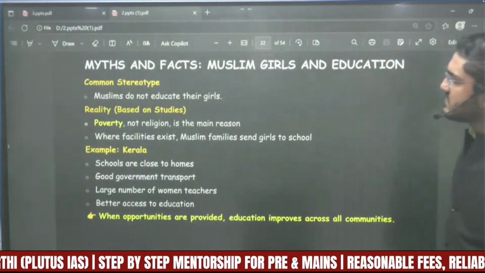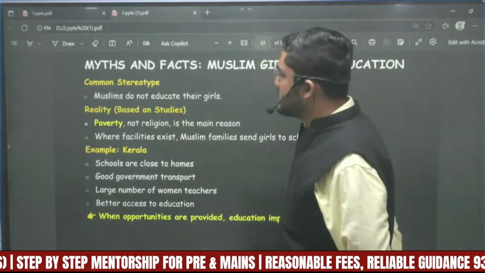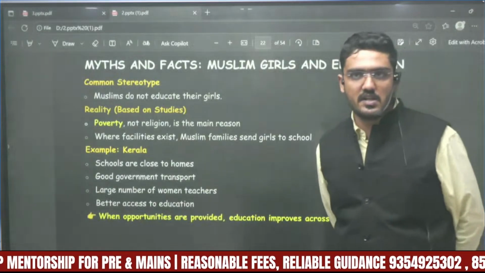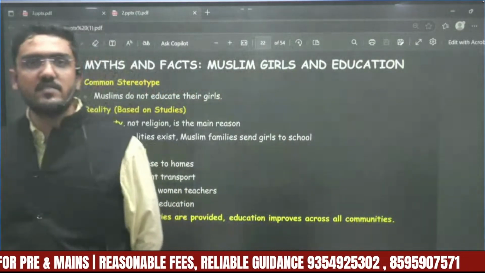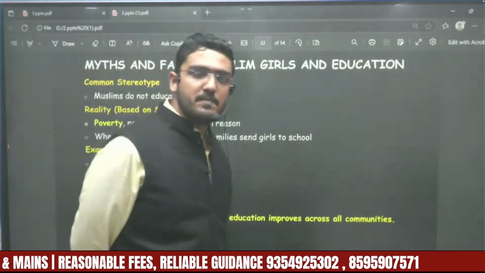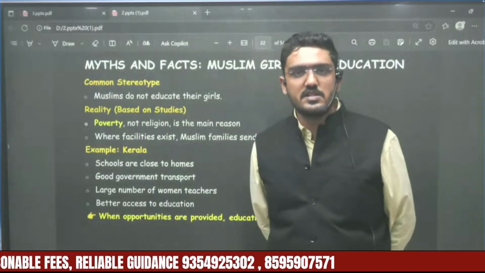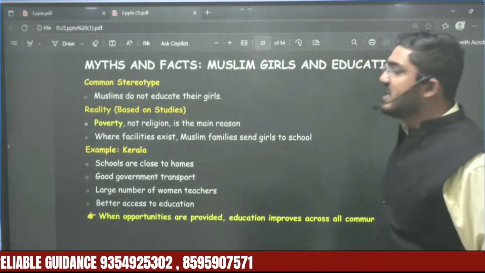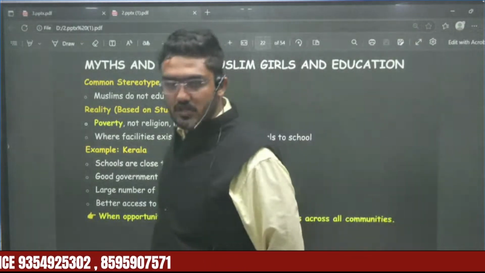A common type of stereotype is that Muslims do not send their children or their girls for education. This is a stereotype, a fixed image in the mind of the people of the community, that people professing the Muslim religion do not send their girls for education. But the reality shows that poverty, and not religion, is the reason.